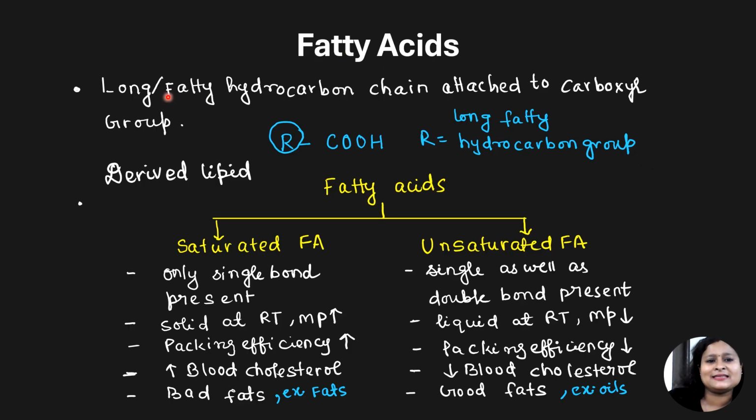So, fatty acids are long fatty hydrocarbon or alkyl chains which are attached to a carboxyl group. They are an example of derived lipids because when simple lipids such as fats and oils are hydrolyzed, we obtain fatty acid and alcohol. Now, we can classify fatty acids on the basis of single or double bonds present, or saturation level, as saturated fatty acids and unsaturated fatty acids.